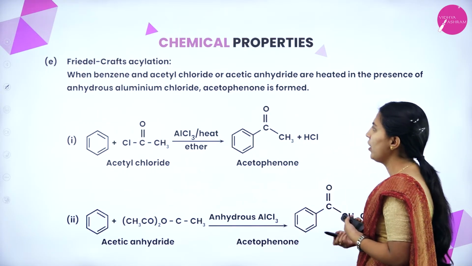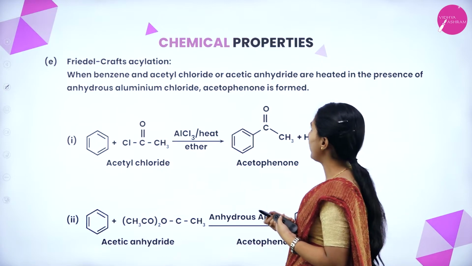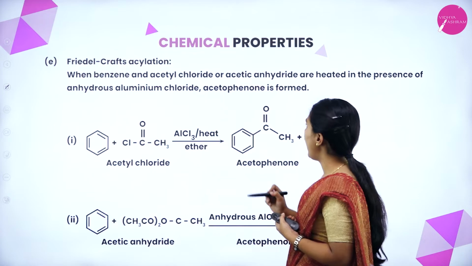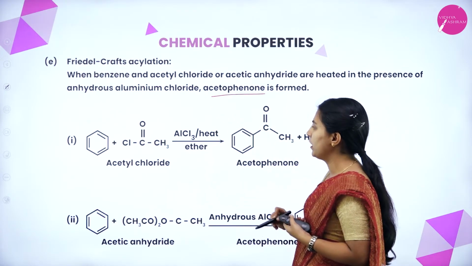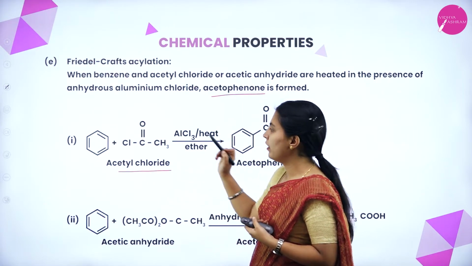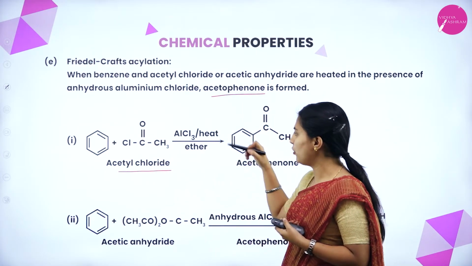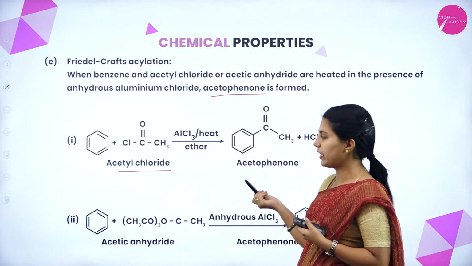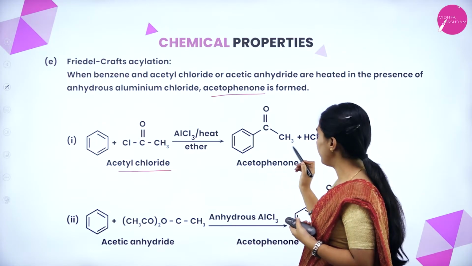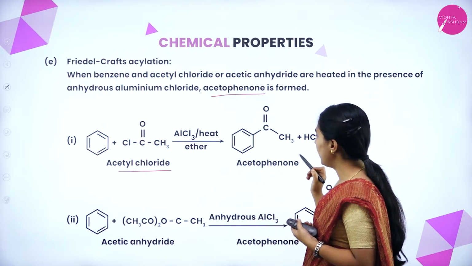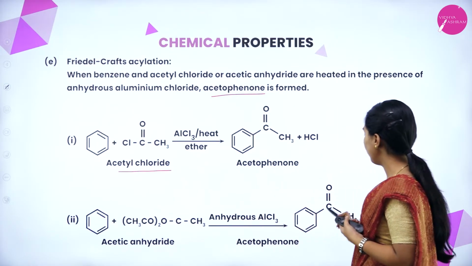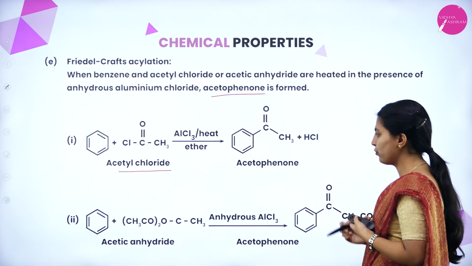Friedel-Crafts acylation: when benzene and acetyl chloride or acetic anhydride are heated in the presence of anhydrous aluminum chloride, acetophenone will form. See here, in acylation we usually use acetyl chloride. With benzene, if it is treated, aluminum chloride will act as a catalyst. Acetophenone will form. It belongs to the ketone functional group. If we use acetic anhydride, acetophenone will also form. You can use either of the two.